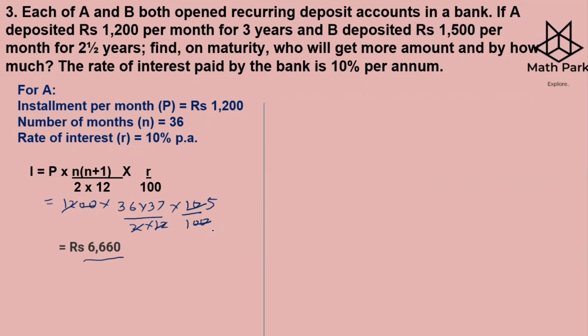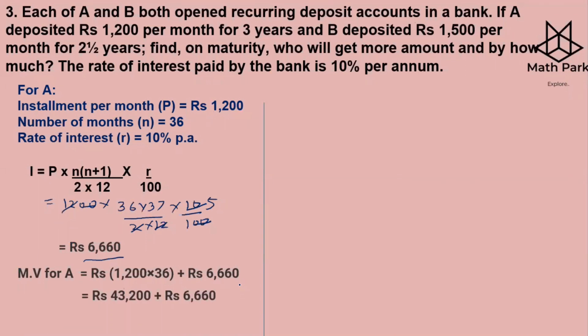Now you got the interest, we find the maturity value. So maturity value is P into N plus interest. So P, which is 1200, into N is 36, plus 6,660. So 1200 into 36, we get 43,200 plus the interest. And the maturity value for A is 49,860. Now let us calculate for B.